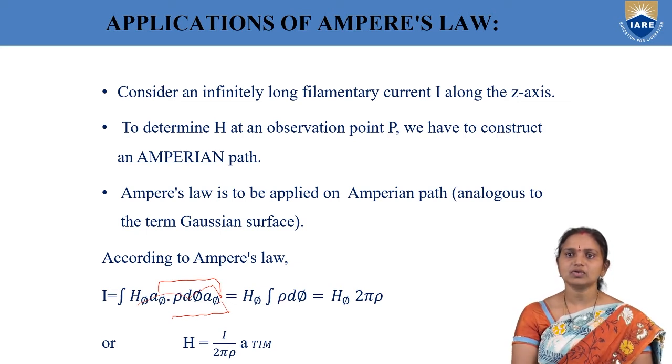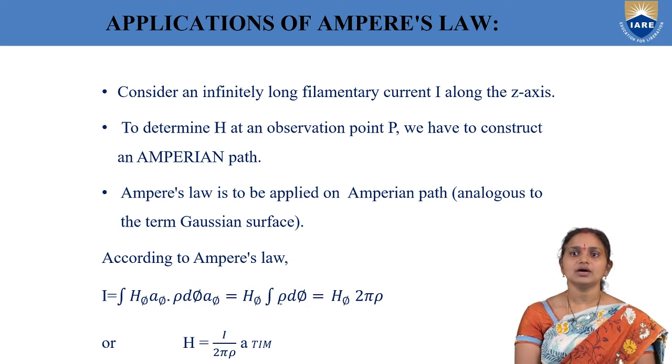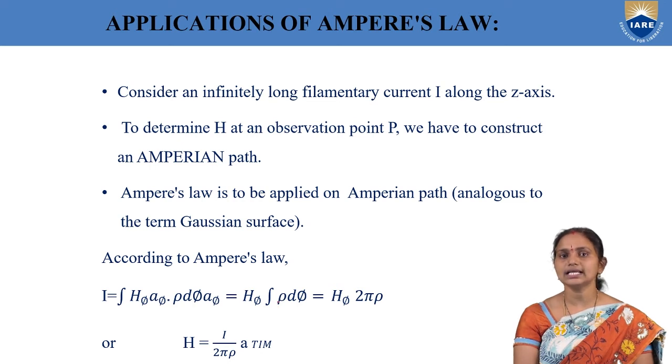Then the remaining components are the closed integral of H phi, which we can take out of the integration: H phi into the closed integral of rho d phi. Now rho is the radius of the Amperian path, which is also constant, so we can take it out of the integration. Then the remaining component is H phi rho into the closed integral of d phi. The integral of d phi is phi, taking limits from 0 to 2 pi. By substituting the limits, the final component we get is H phi into 2 pi rho. So the closed integral of H dot dl is H phi into 2 pi rho, which is equal to I enclosed.